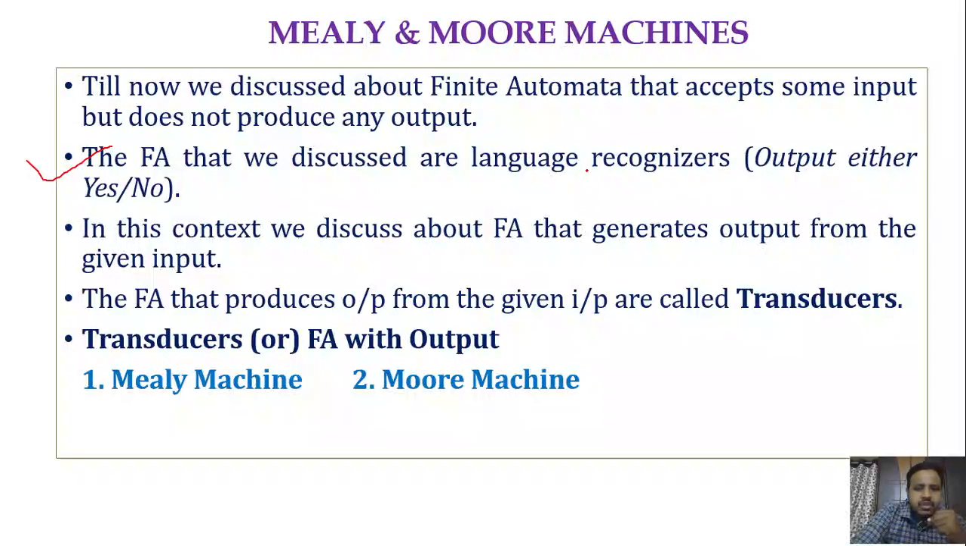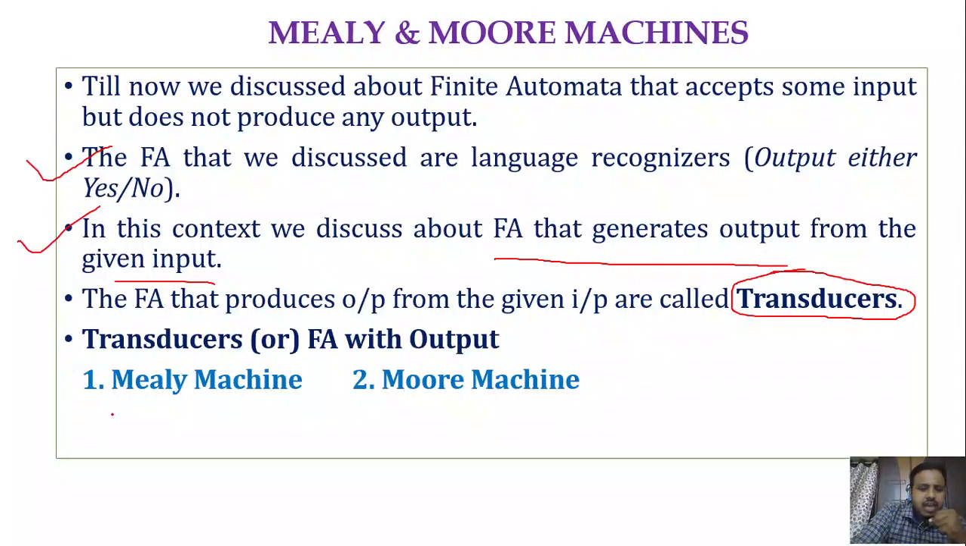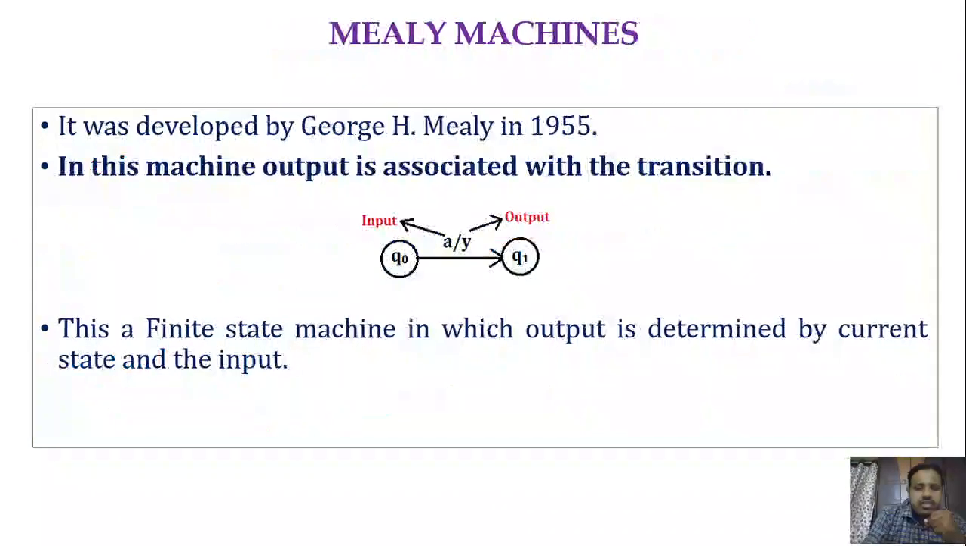Next, point number three. Here we are going to discuss the finite automata that generate output from the given input. These automata are called transducers. Remember this point: transducers have two types, Mealy machine and Moore machine. So we will see what the Mealy machine is. The Mealy machine was developed by George H. Mealy in the year 1955. In this machine, the output is associated with the transition. This is the most important point with respect to the Mealy machine.